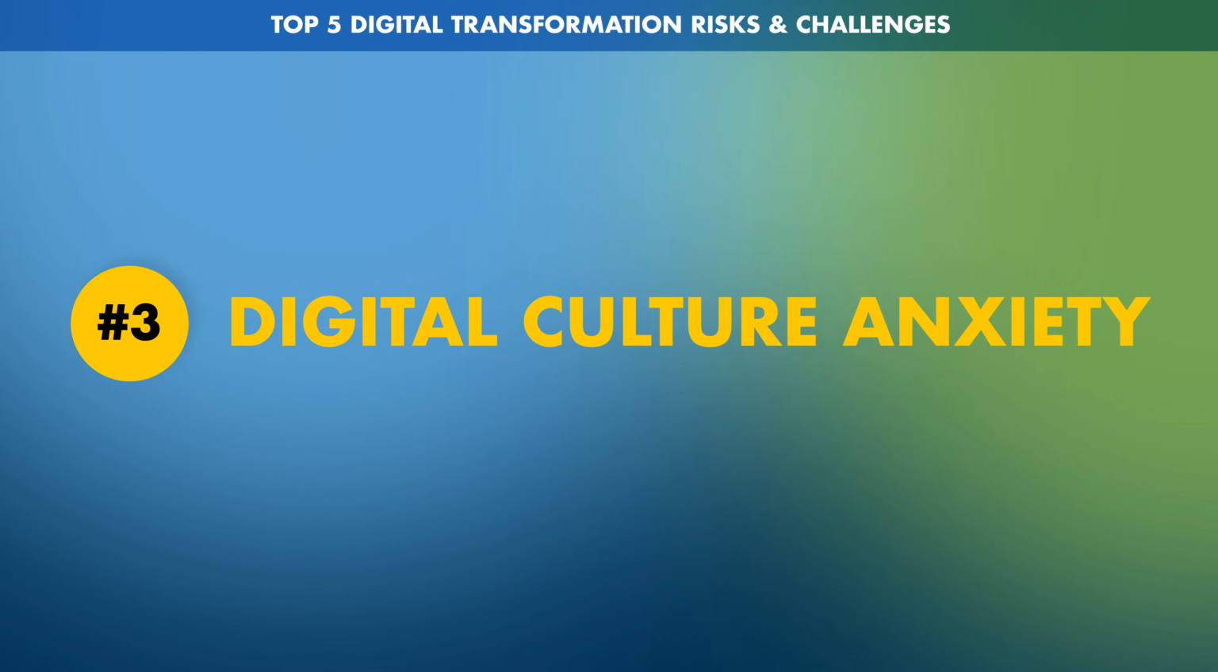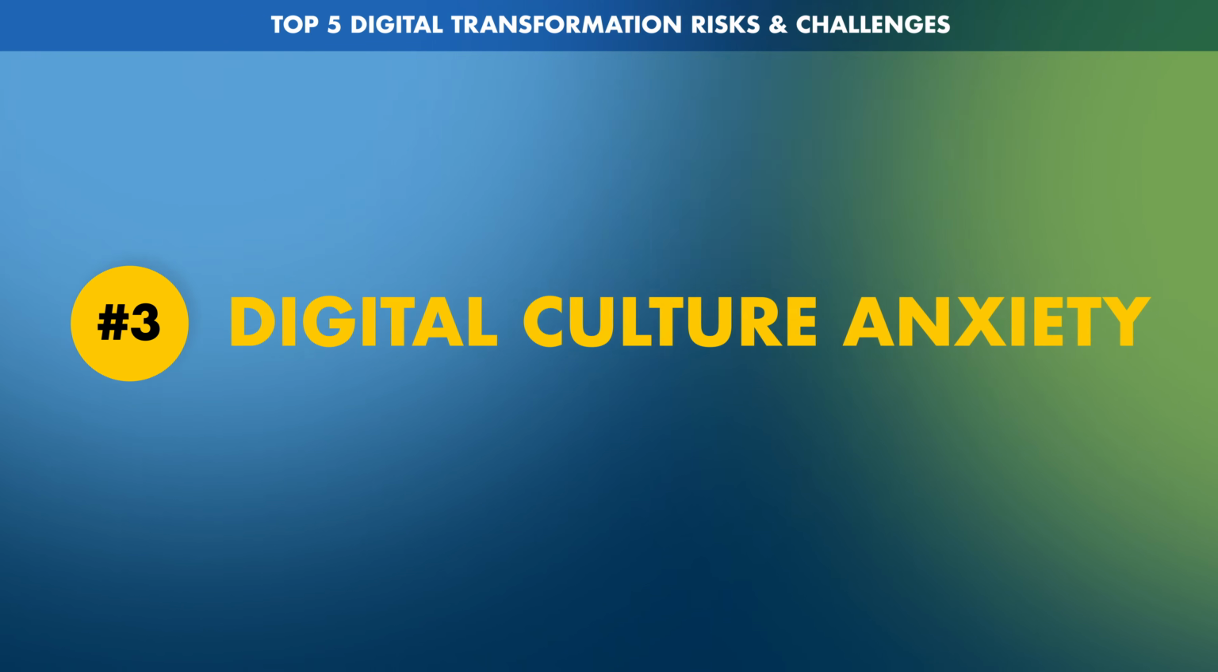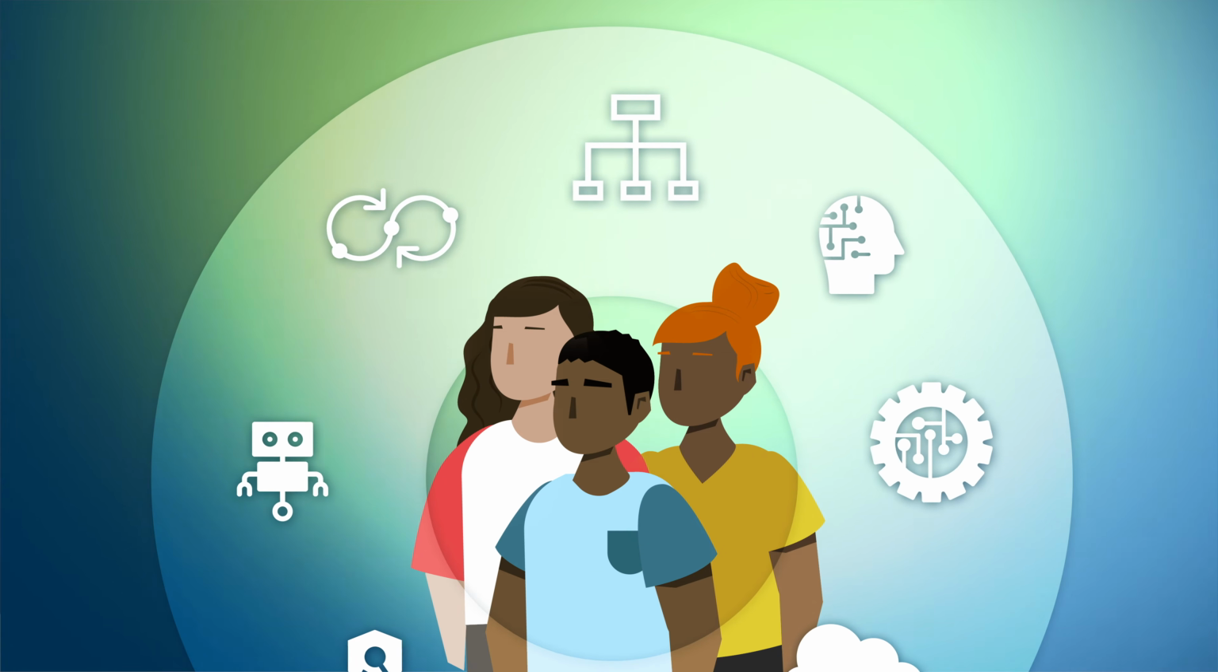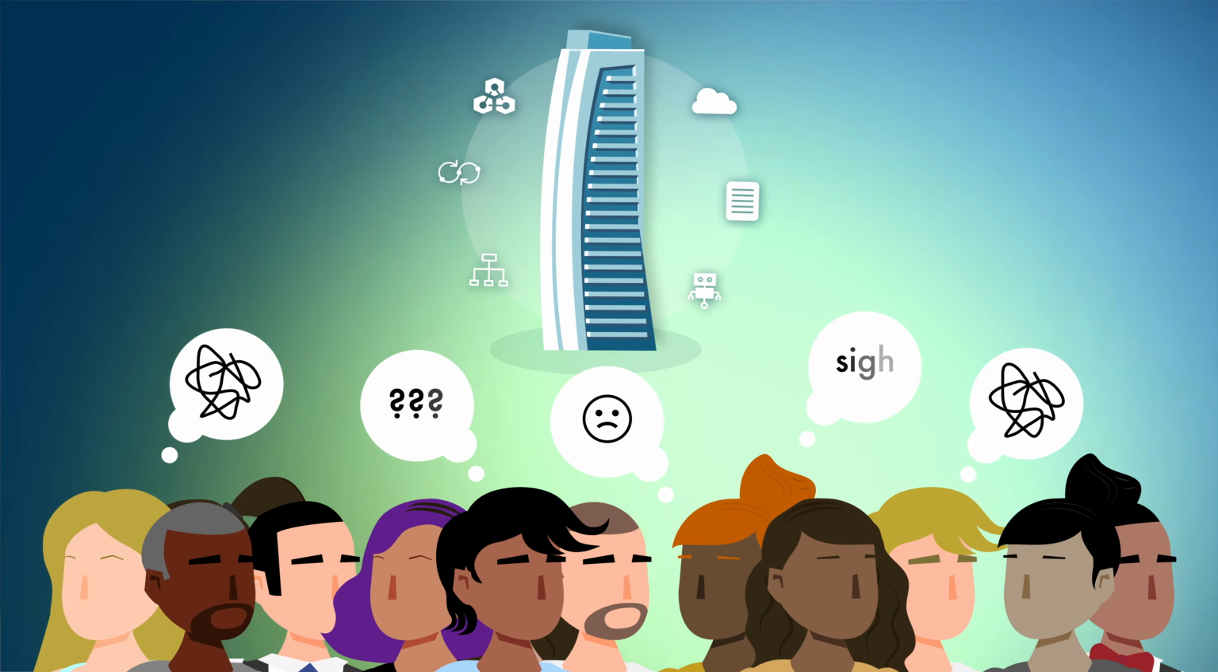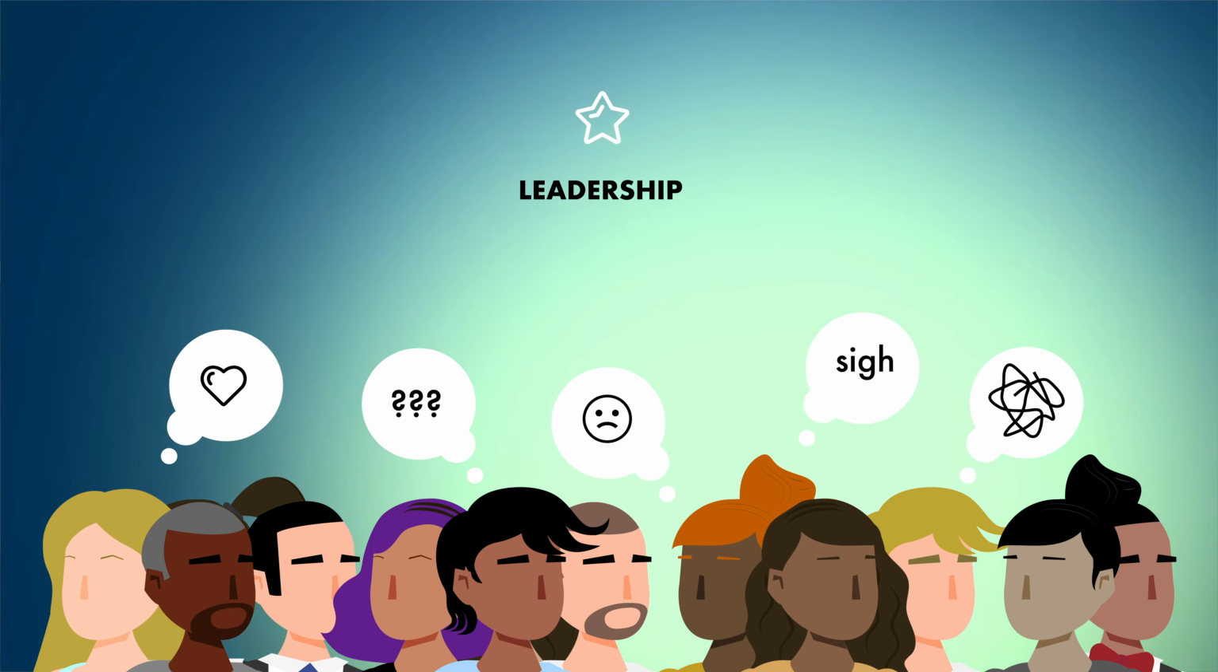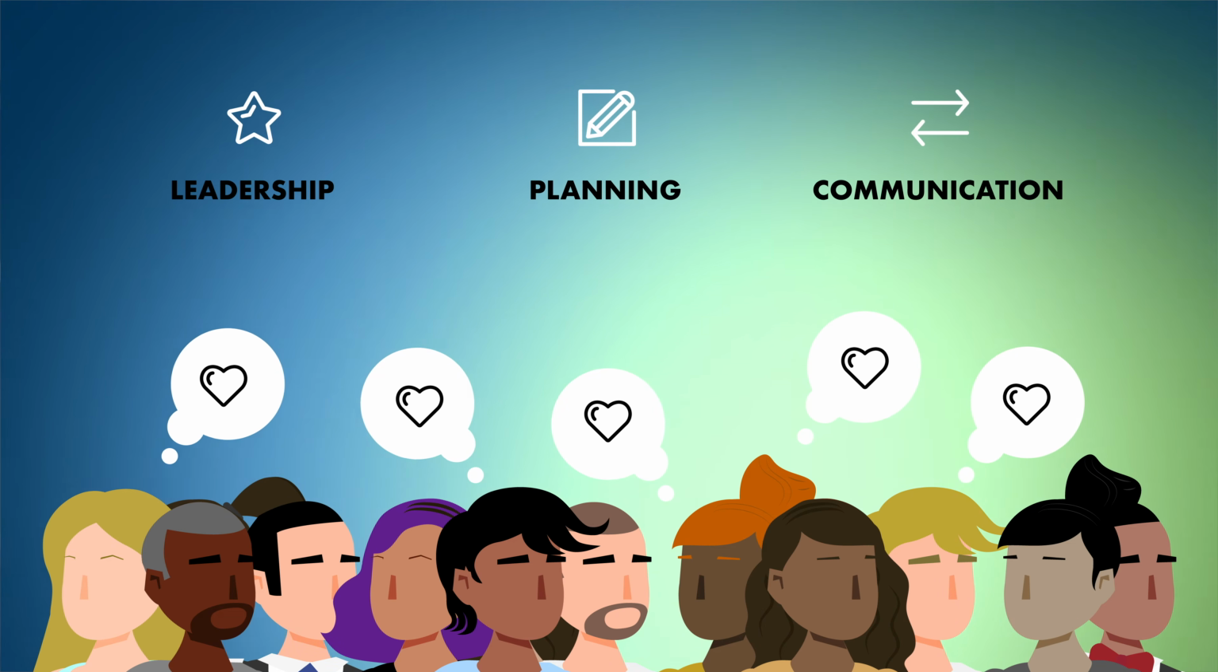Digital culture anxiety. The introduction of technologies like AI and RPA, as well as a shift toward more customer-centric approaches, can change how an organization is internally structured and can impact how employees have traditionally performed certain tasks. These types of changes can lead to confusion and resistance to adopting a new digital culture. This then can significantly undermine a digital transformation effort. A business needs strong leadership, advanced planning, and two-way communication to establish understanding and support for how and why organizational changes need to be made.